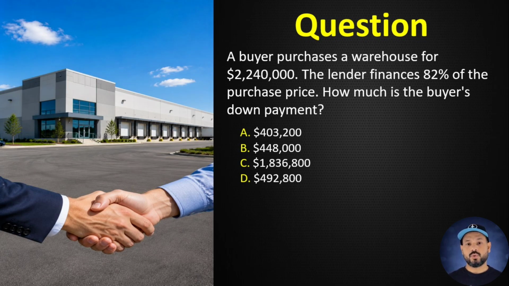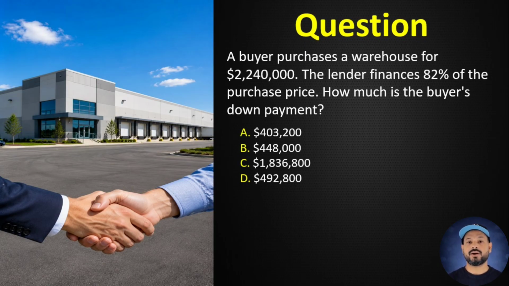Question number 34. A buyer purchases a warehouse for $2,240,000. The lender finances 82% of the purchase price. How much is the buyer's down payment? A. $403,200. B. $448,000. C. $1,836,800.